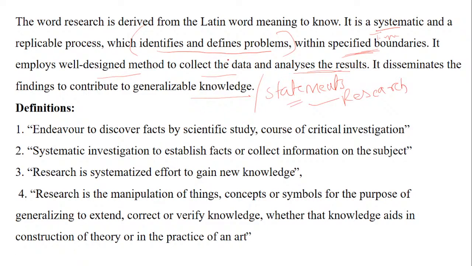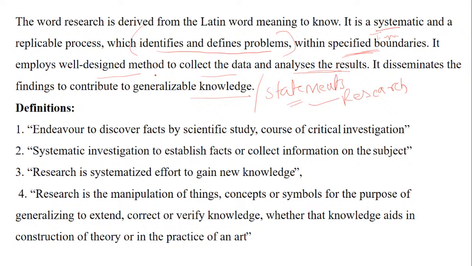In this first paragraph itself, you can see a lot of questions can come. There can be a question on the objective of research, which is to identify the problem or formulate a problem, within a specific time limit, that is a specified boundary. It has to be systematic, which means it has to be in a logical sequence.